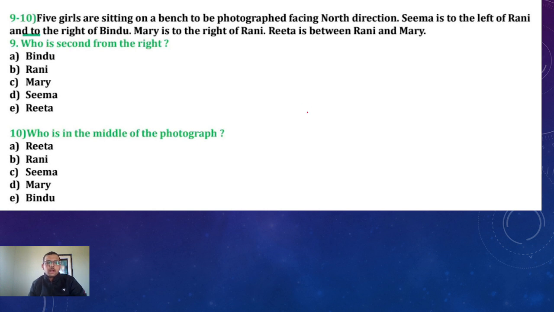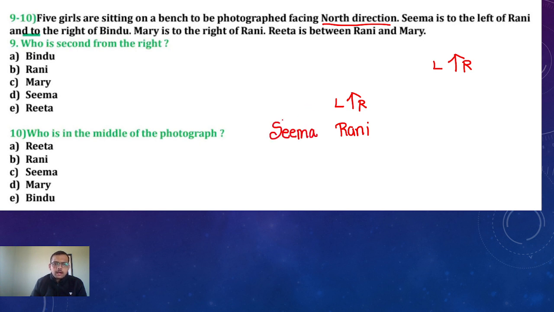Next is, there are 5 girls sitting on a bench to be photographed facing north direction. This is also north direction. Right, left. Seema is to the left of Rani. See, this is Rani, right, left. Seema is to the left of Rani. This is Seema. And right to the Bindu. Bindu's right, right, left and right, left.